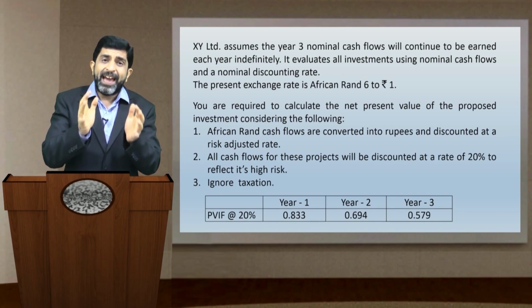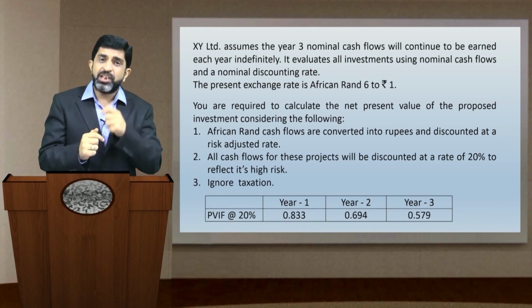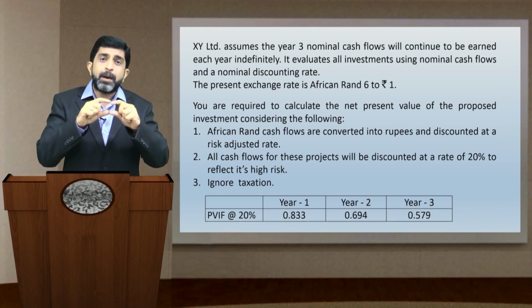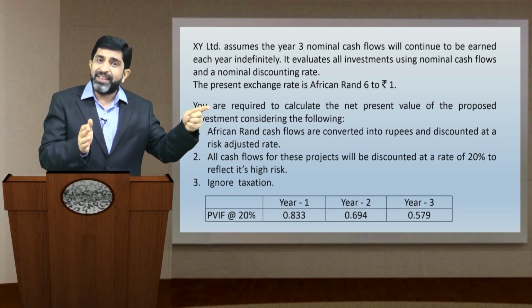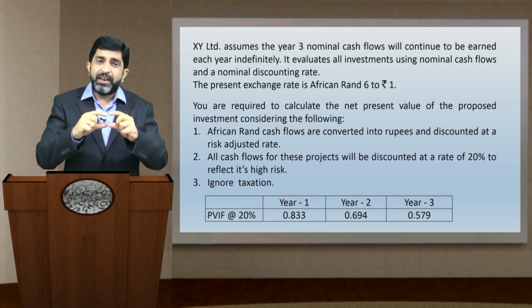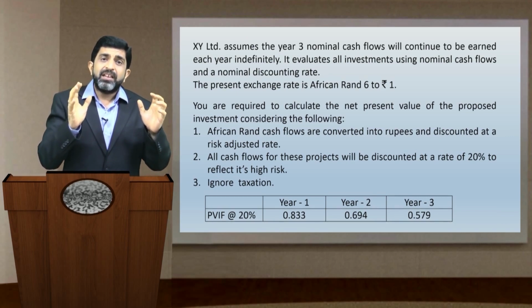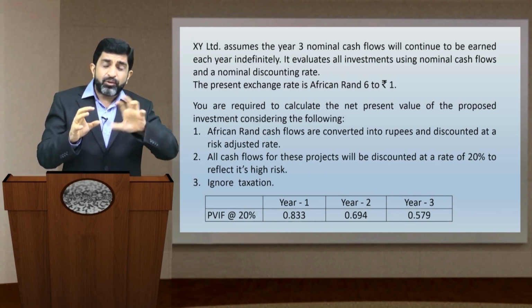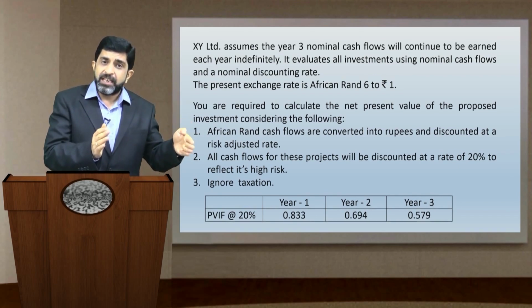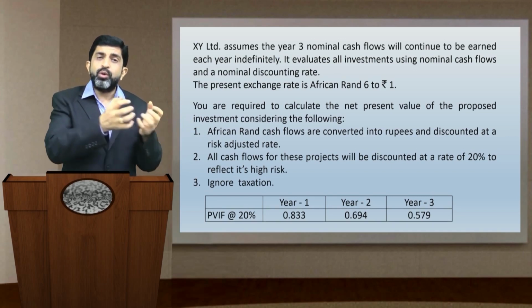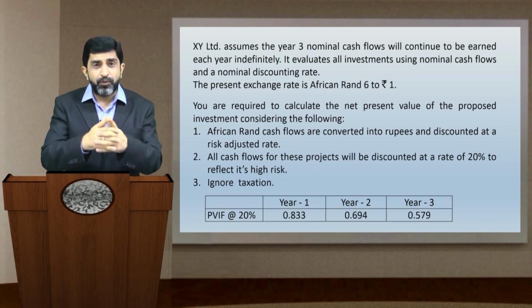Once you get all the cash flows in terms of Indian rupee cash flows, and that too with inflation adjustment, you will then arrive at a value of perpetuity because year 3 nominal cash flows will continue to exist. Therefore, you will calculate P0 equals D1 upon KE minus G. You will be determining the value of the entity based on that perpetual growth model, and you will arrive at the value by end of year 3. Once you get all these values, you are going to discount them to their present values using the nominal discounting rate of 20%, which is informed in the question.